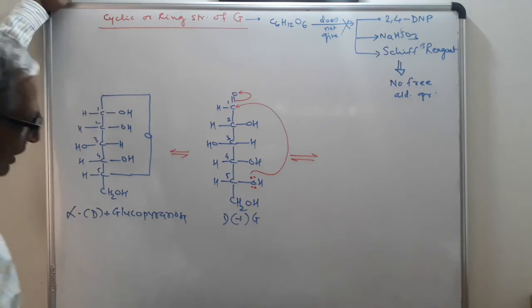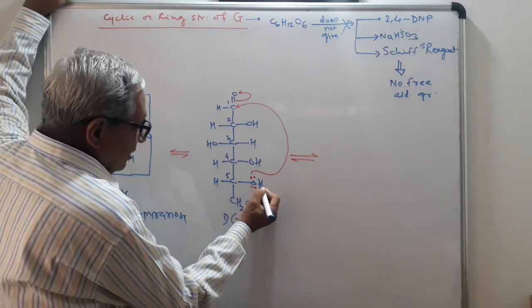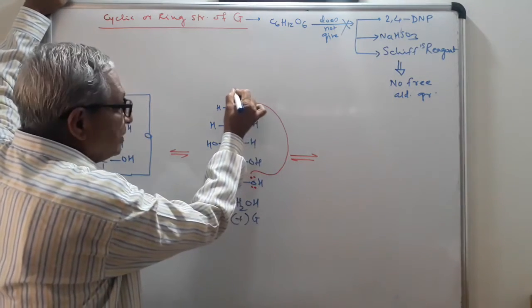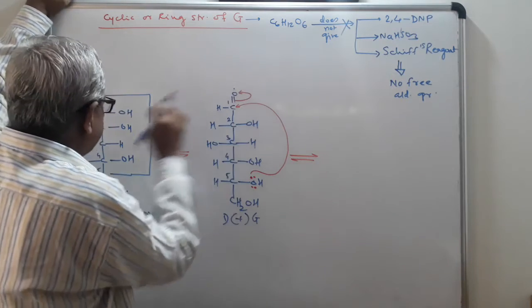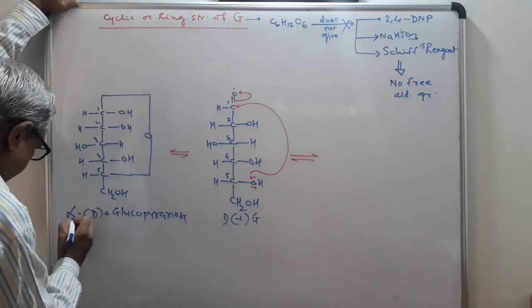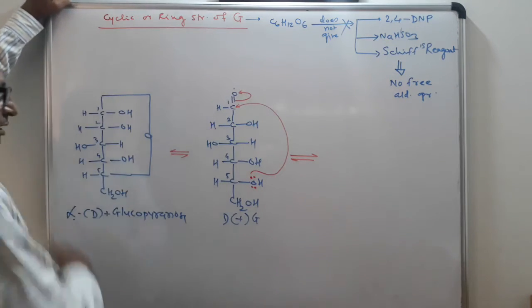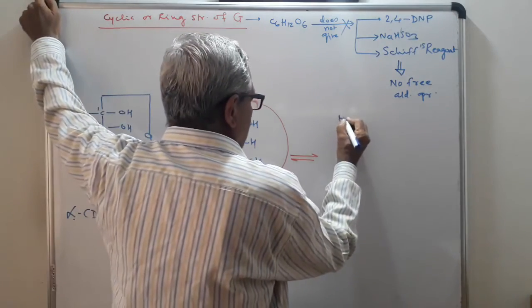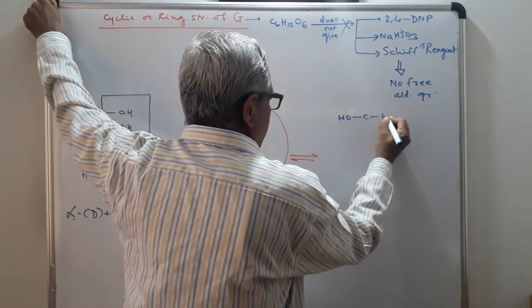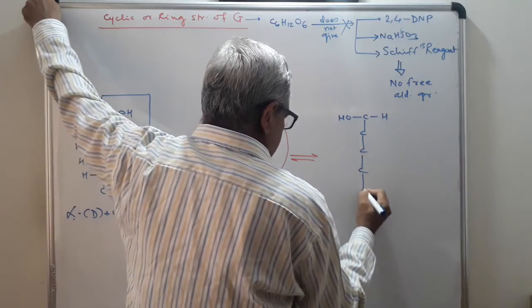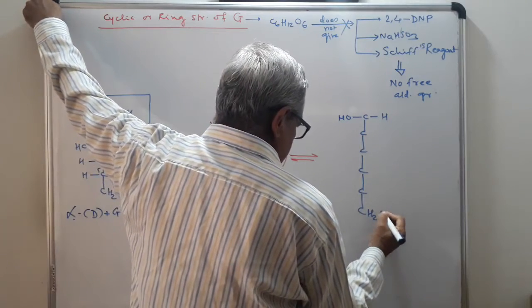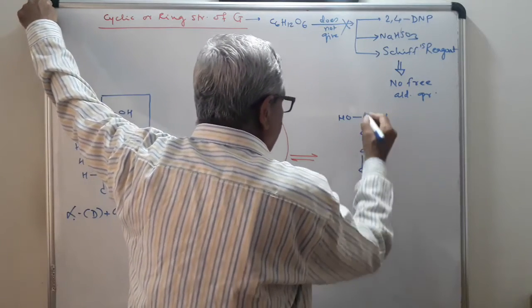Now see here, when you add this nucleophile, this hydrogen will be transferred to this one. There are these two possibilities. One time this is on the right hand side, therefore it is alpha. When it is on the left hand side, OH, C2, 3, 4, 5, 6, CH2OH.